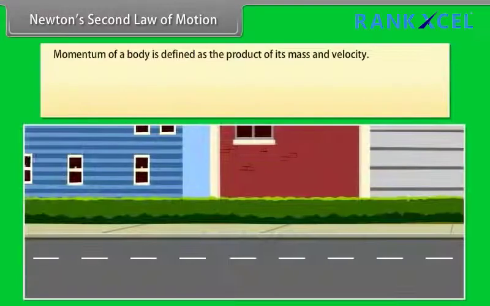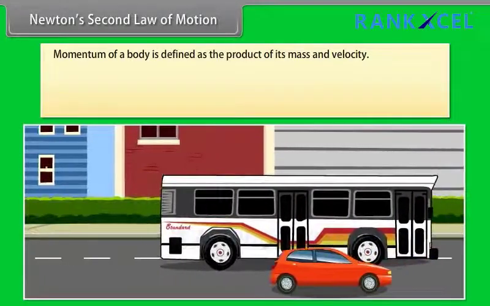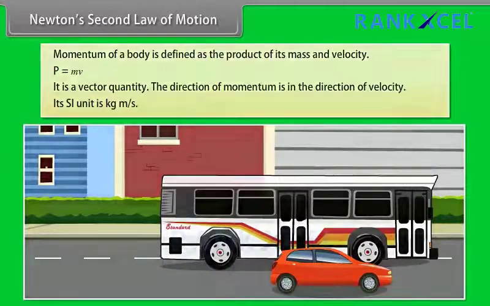Newton's second law of motion. First of all, we will talk about the momentum. Momentum of a body is defined as the product of its mass and velocity. P is equal to m into v. It is a vector quantity. The direction of momentum is in the direction of velocity. Its SI unit is kilogram meter per second.